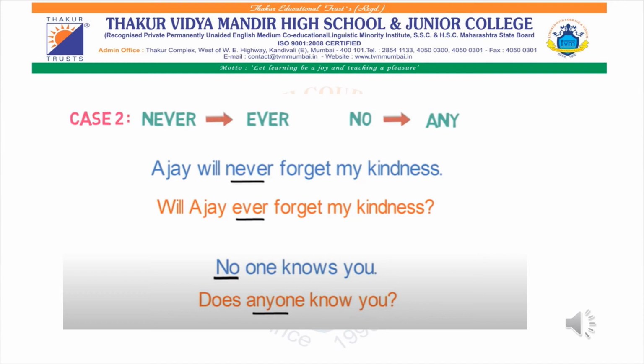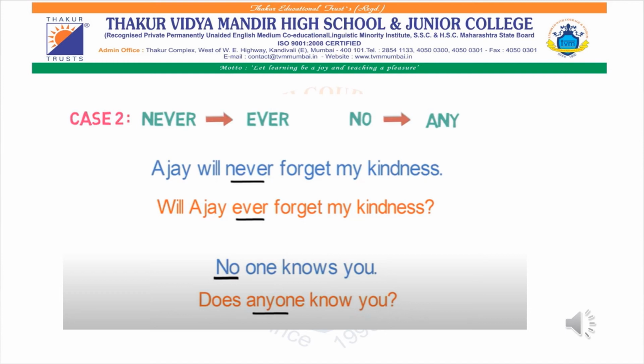Now, this was in regards to converting an assertive sentence to an interrogative sentence. If they tell you to convert an interrogative sentence into an affirmative or declarative sentence, then instead of "ever", you will add "never", and instead of "any", you will add "no". That will be vice versa.